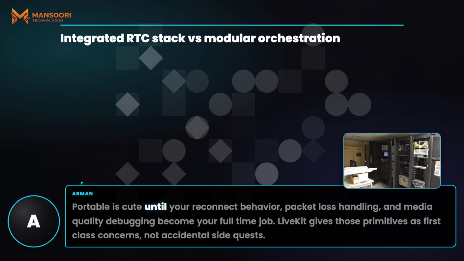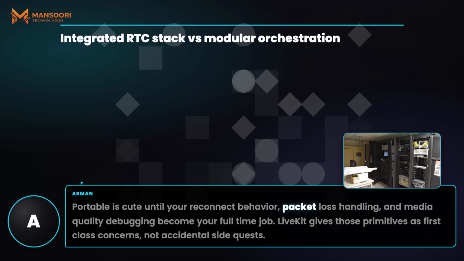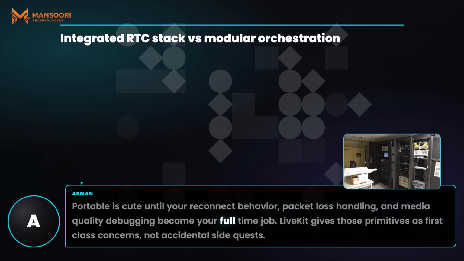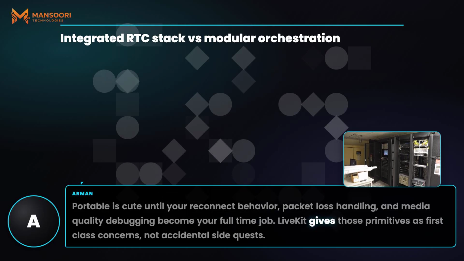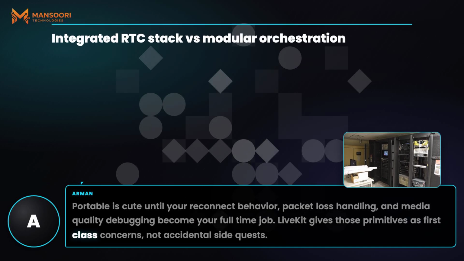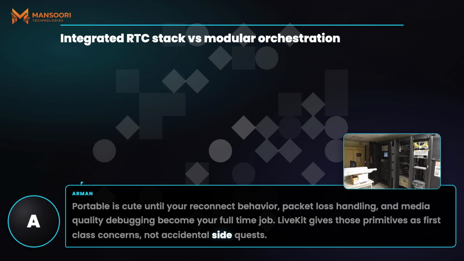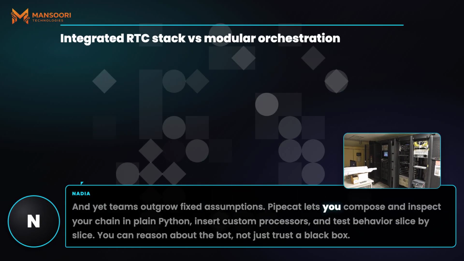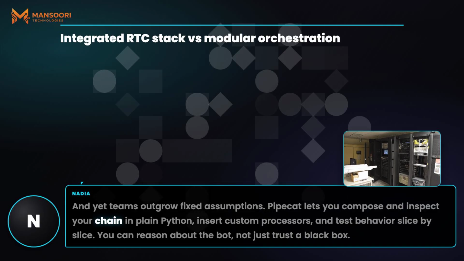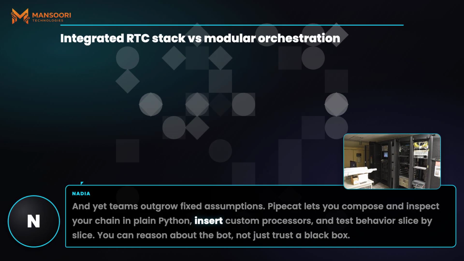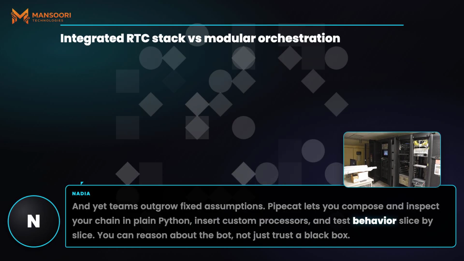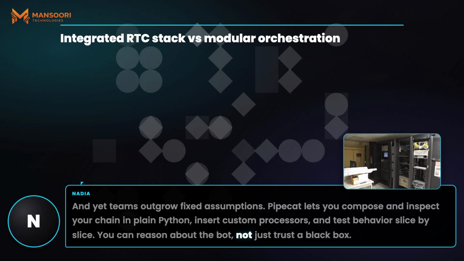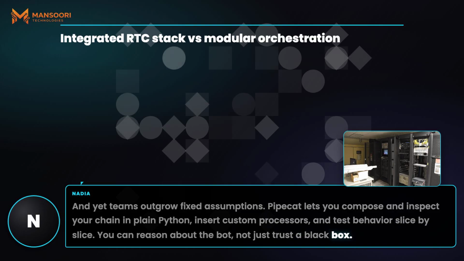Portable is cute until your reconnect behavior, packet loss handling, and media quality debugging become your full-time job. LiveKit gives those primitives as first-class concerns, not accidental side quests. And yet teams outgrow fixed assumptions. Pipecat lets you compose and inspect your chain in plain Python, insert custom processors, and test behavior slice by slice. You can reason about the bot, not just trust a black box.